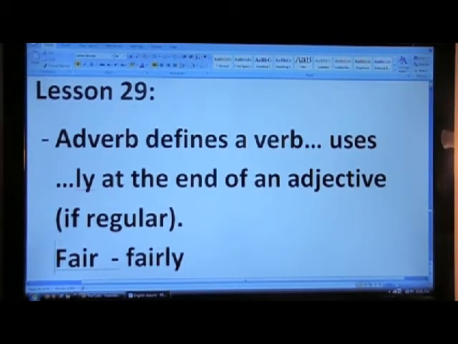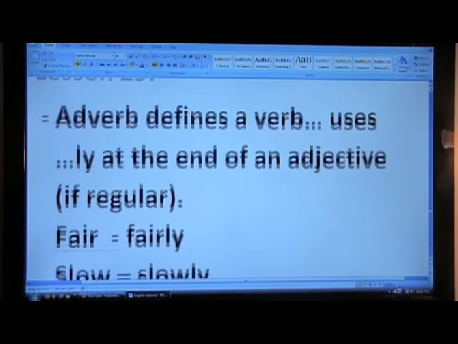Lesson 29. Adverb. Now, adverb defines a verb. It usually uses ly at the end of an adjective, if it's a regular adjective, to make an adverb.